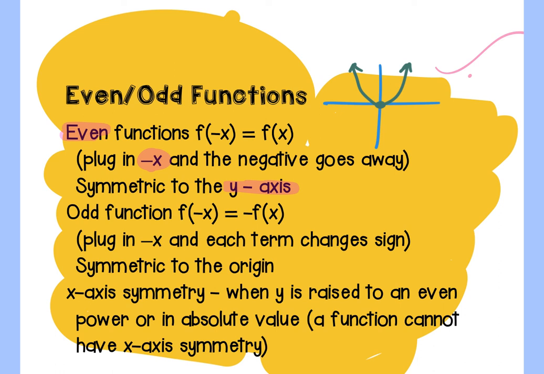We're going to obviously do this with actual examples, but here's the idea behind it. The odd functions are symmetric to the origin, which means you either fold it along the y equals x line or the y equals -x line.